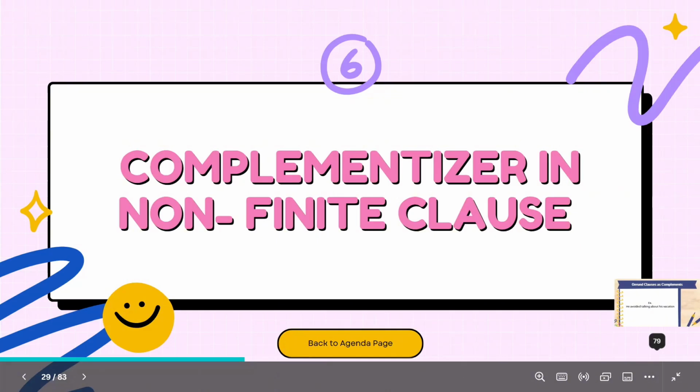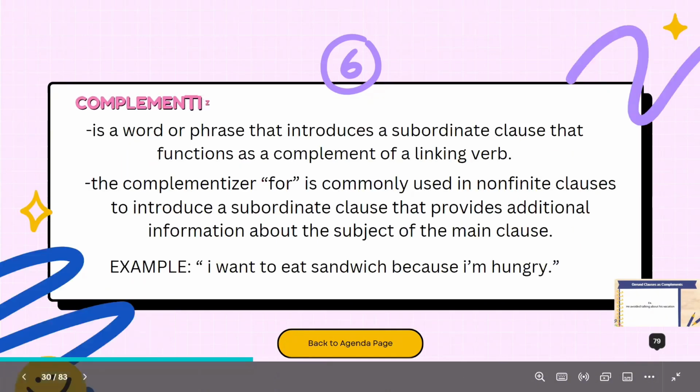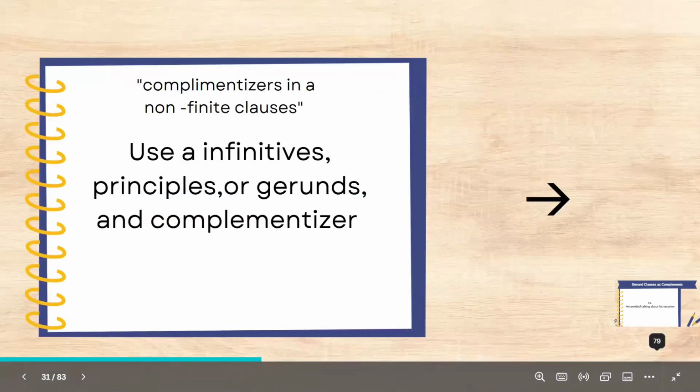So in this sentence, the words "because I'm hungry" is a non-finite clause that functions as a complement of the linking verb want. So the complementizer word "for" is used to introduce the non-finite clause, which provides additional information about the subject of the main clause, I.